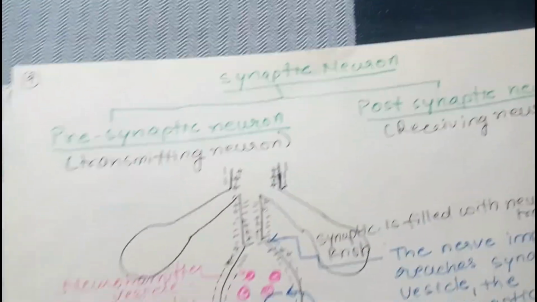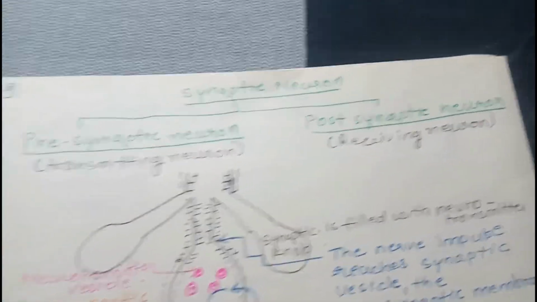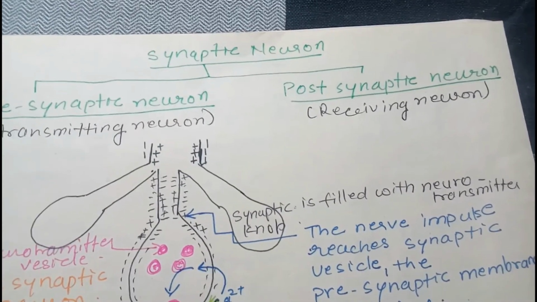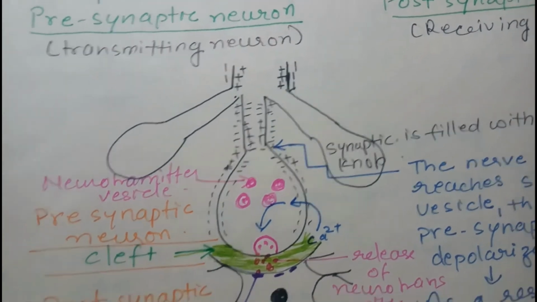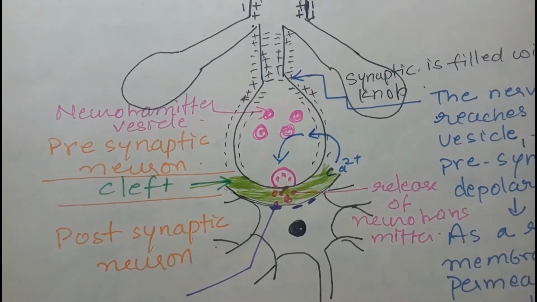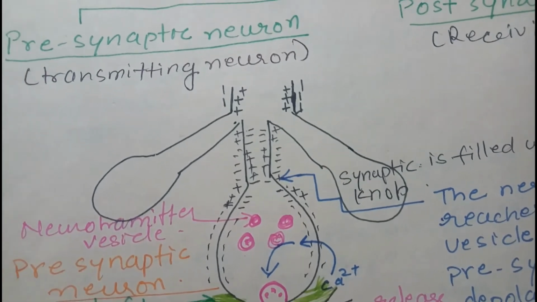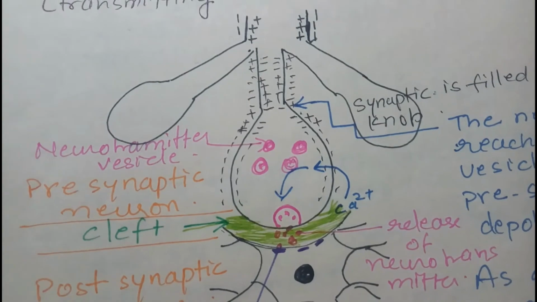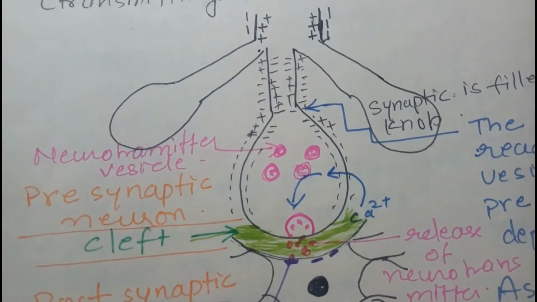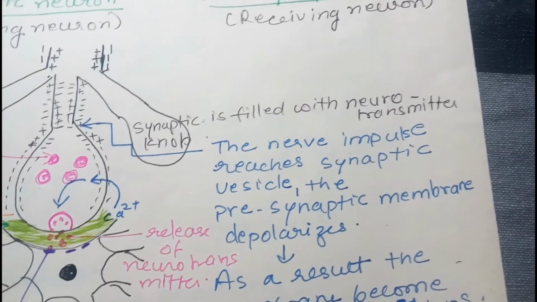So I've already talked about what is the presynaptic neuron, which is known as the transmitting neuron, and the postsynaptic neuron, which is called the receiving neuron. So here you can see the presynaptic neuron and postsynaptic neuron. The synaptic cleft is there, the charges or the message is conducted, and it finally reaches the synaptic knob. The synaptic knob is filled with the neurotransmitter. Let's see what happens here.